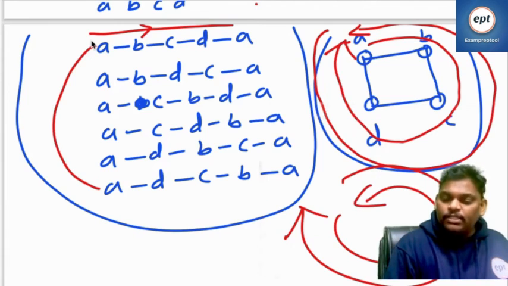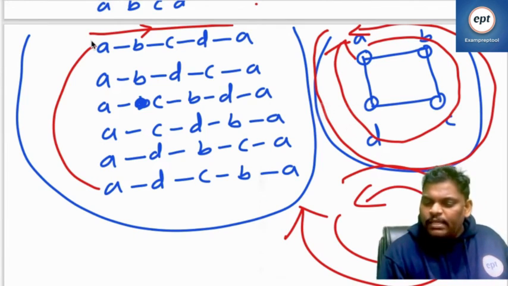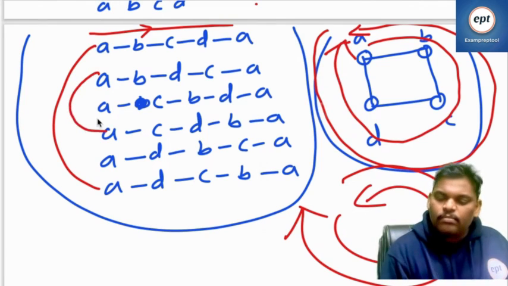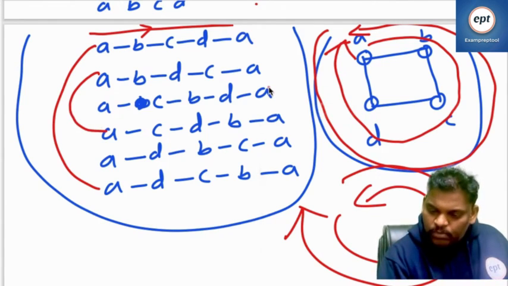Next one. Can you see the next one? Right? Next one, if you see ABDCA, in the reverse order, ACDBA. I think these two are same. I think these two also same. Check properly.